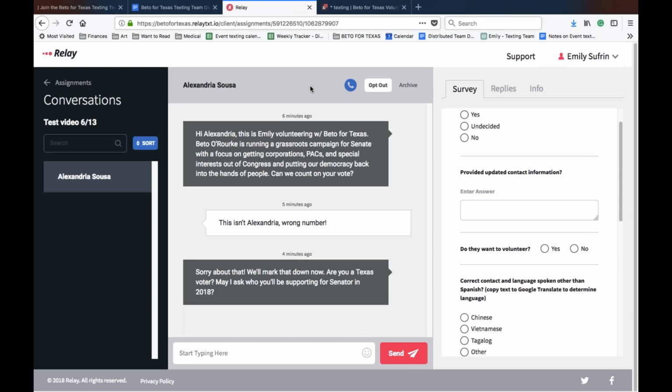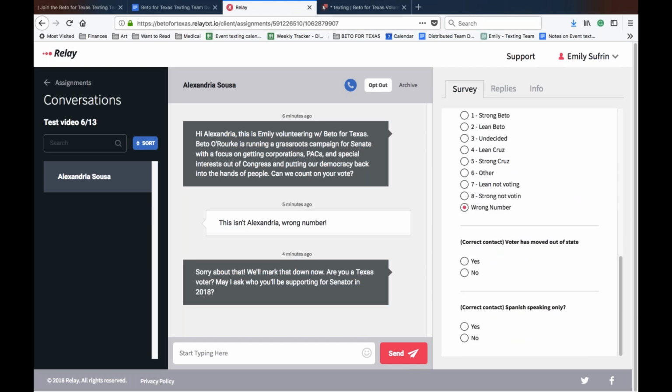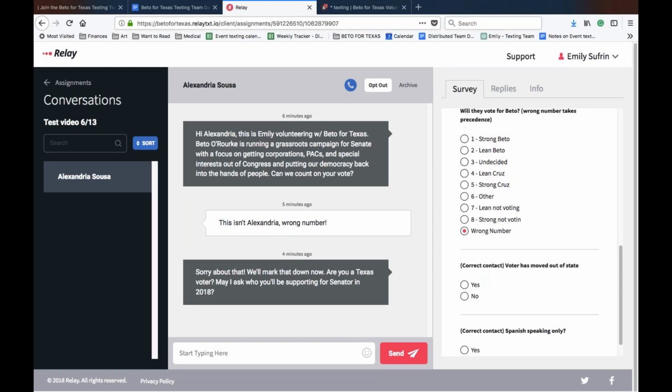Okay, so we're doing well. We've engaged with everyone that we need to engage with for right now. Let's say you accidentally click a survey question. Let's say I had marked this person as a lean Beto, but that wasn't actually the case. You can change it. You can mark something else. You're not set in stone forever.